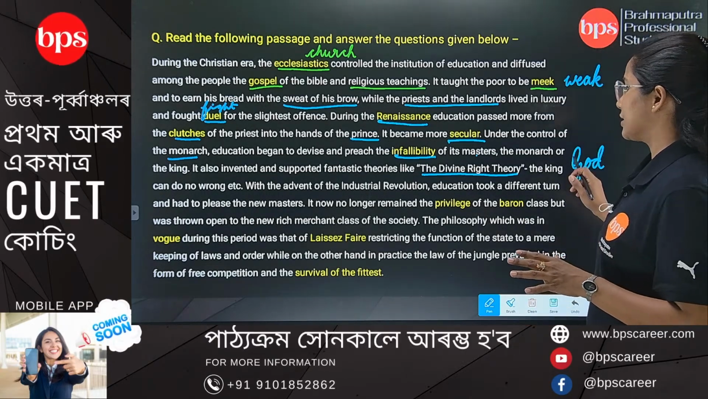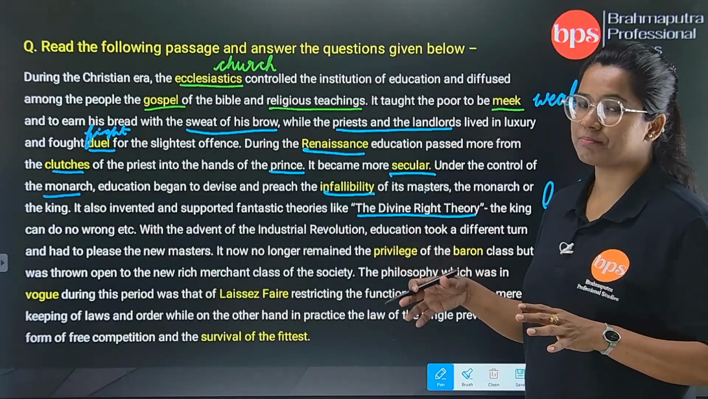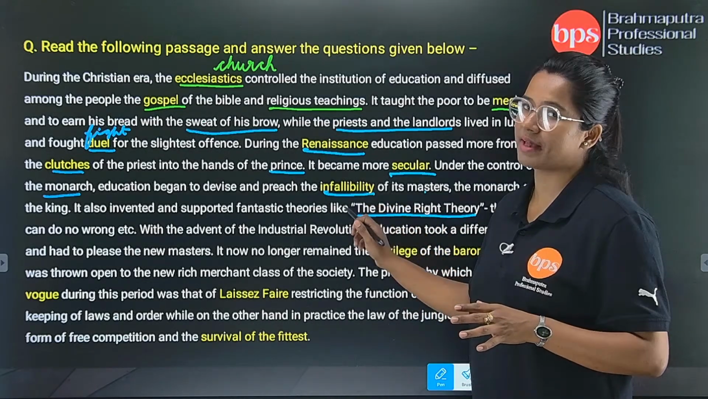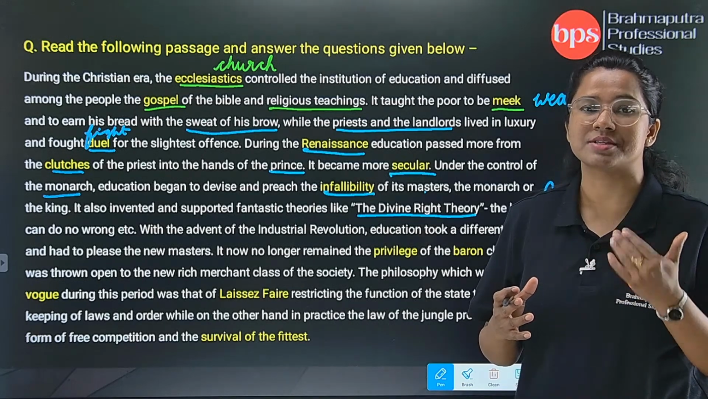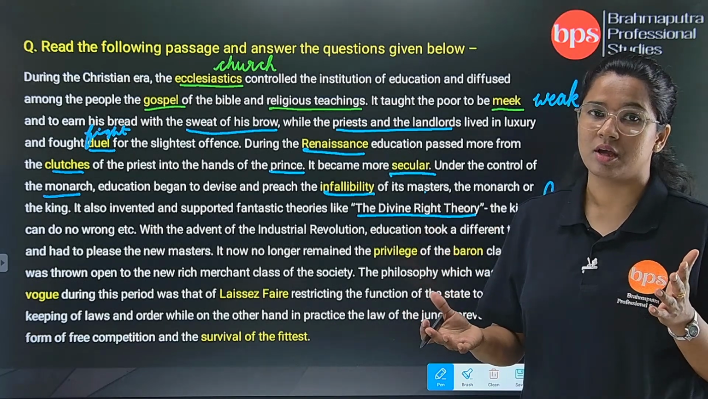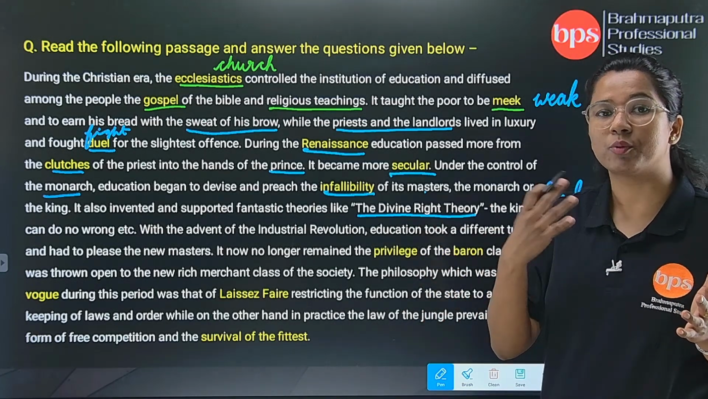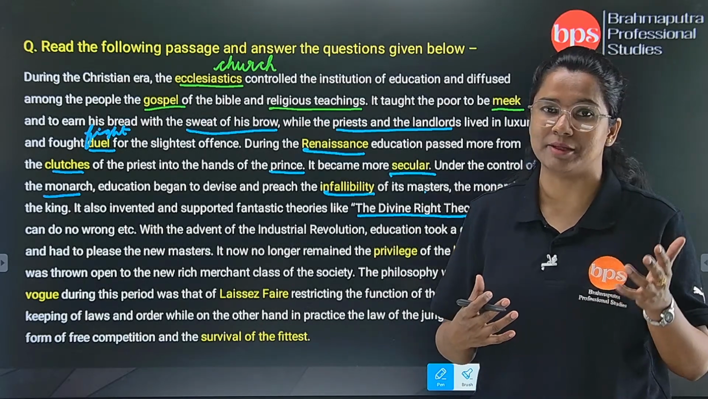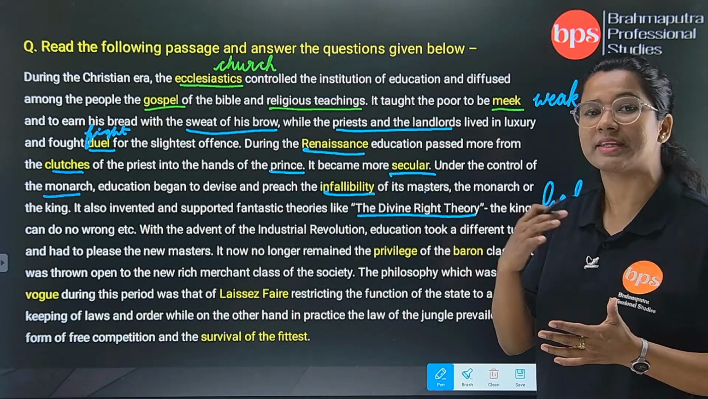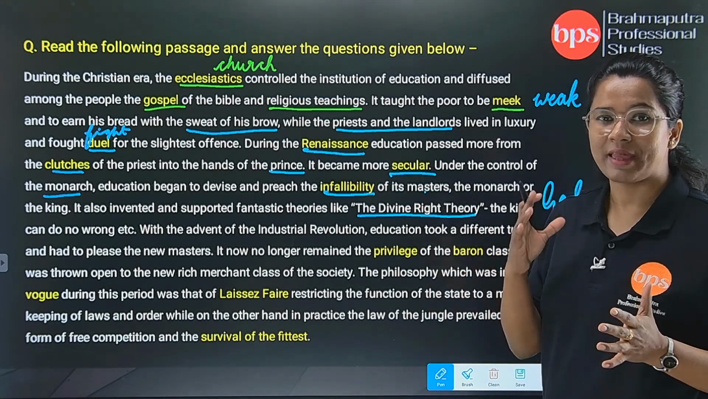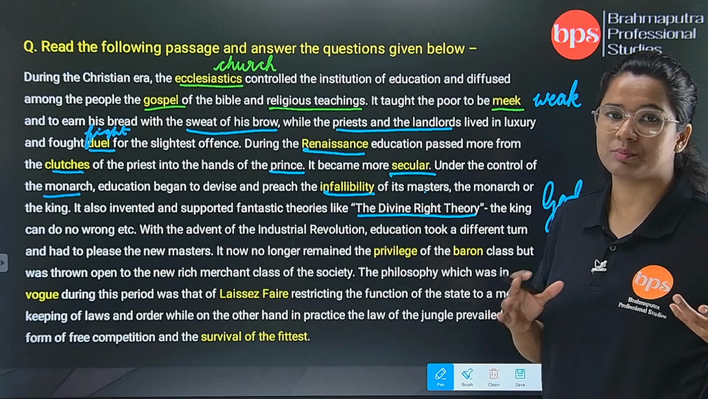Yes. The king can do no wrong, and because he is divine, he is infallible. But we people are fallible. That means we commit mistakes. We are fallible. And here what is given? Infallible. So remember, fallible and infallible. Try to make the difference between both the words.